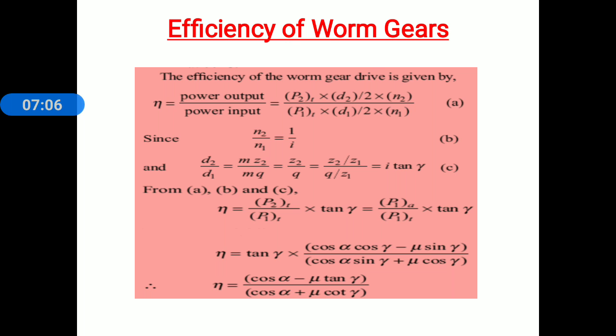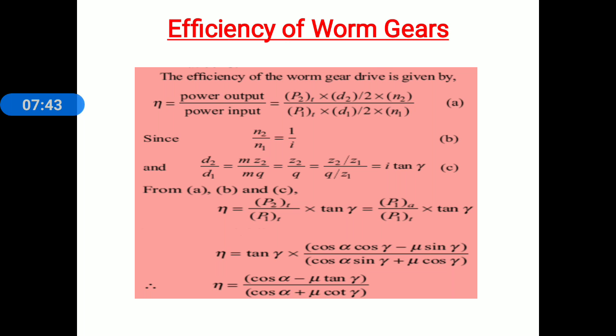Okay. Now here we have to substitute this value in power output and power input. Efficiency is equal to P2T into D2 by 2 into N2 whole divided by P1T into D1 by 2 into N1. The 2 gets cancelled. That equation is considered as equation number 1. Now from equation 1 we find out the value of D2 by D1 and N2 by N1. When we get these two values, we substitute them in equation A, and we get the relation for efficiency of worm gear drives.